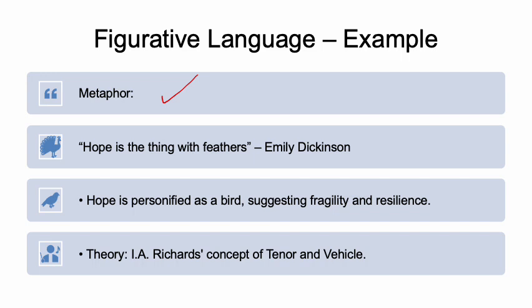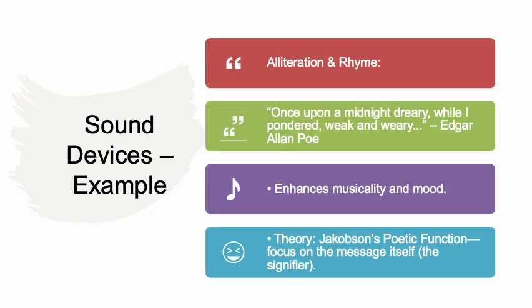The theoretical portion says that Richards' concept of tenor and vehicle can be used in order to construct any metaphor. And then come the sound devices, as already mentioned. These include alliteration. For example, look at these lines: "Once upon a midnight dreary, while I pondered weak and weary."